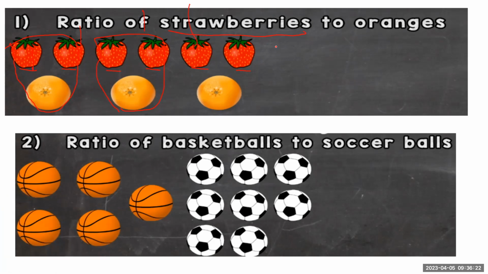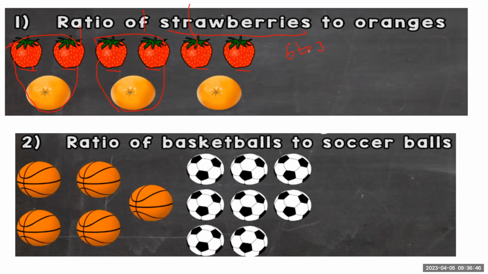Now, the other thing that I'm interested in is this. How do you write a ratio? There are different ways in which we can write a ratio. One way, we can say it's 6 to 3. This is one way in which I can write a ratio. I'm saying there are 6 strawberries to 3 oranges. You see, it's a comparison of strawberries and oranges.